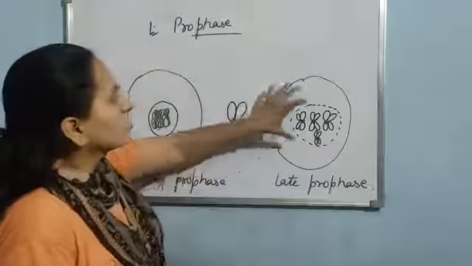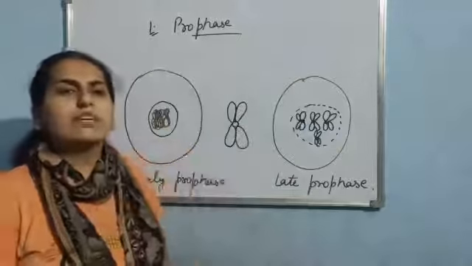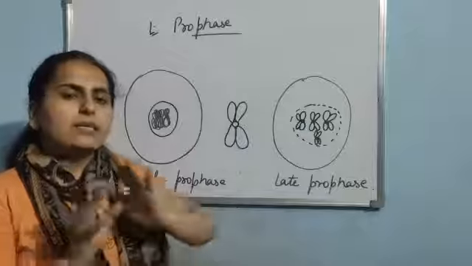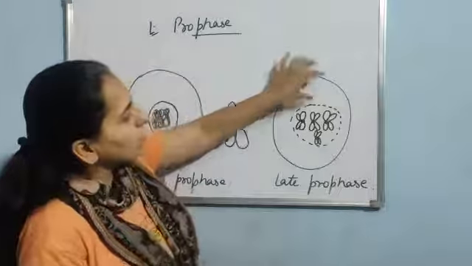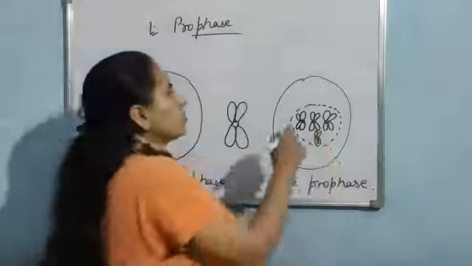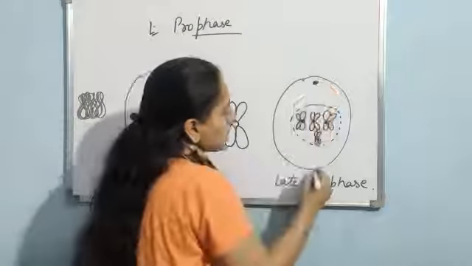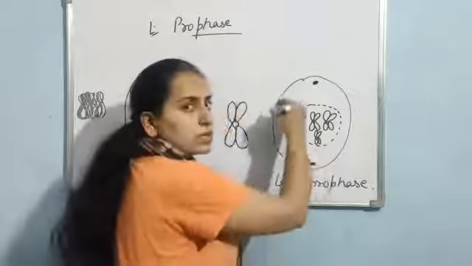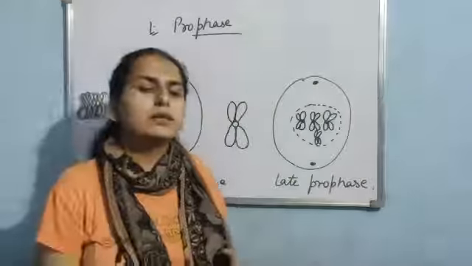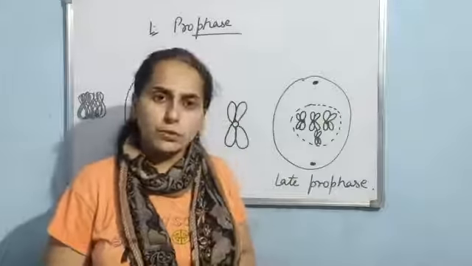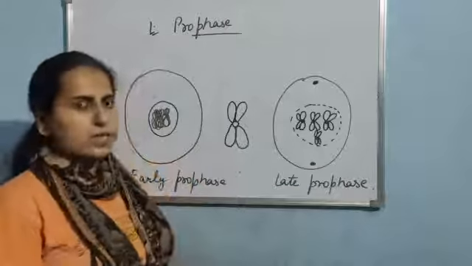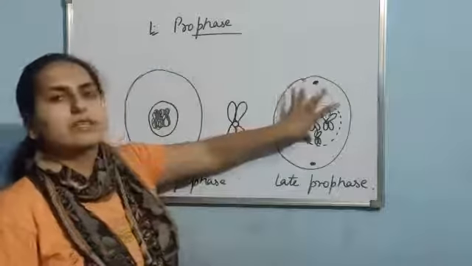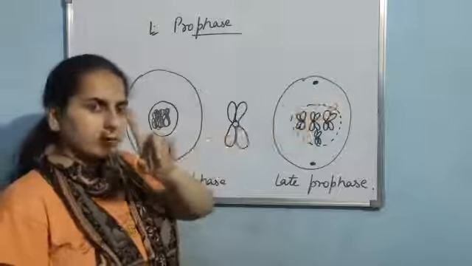Clear? So now the next peculiar feature is the centrioles. They will start moving towards the opposite poles. This is one pole and this is the another pole. So these centrioles, they will start moving towards the opposite poles and they will start the formation of the microtubules. Collection of the microtubules is known as spindle fibers. Clear? So these are the peculiar features of the prophase.